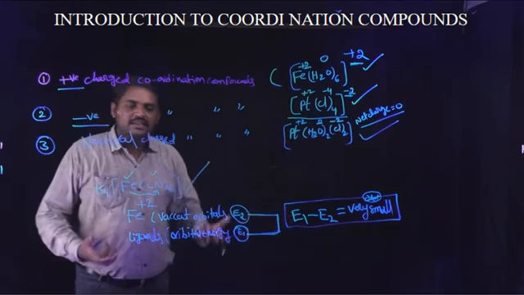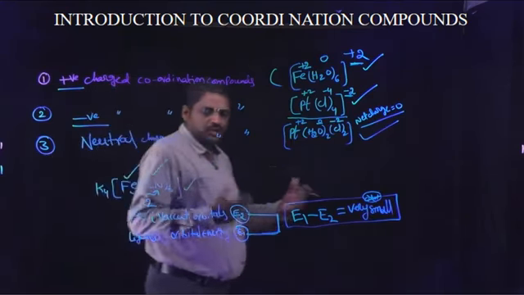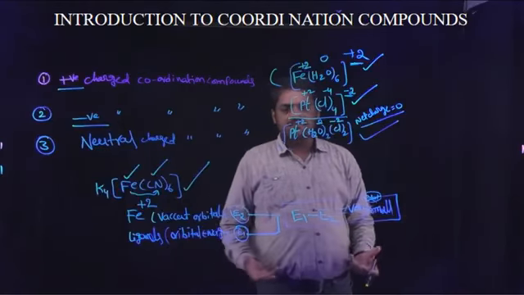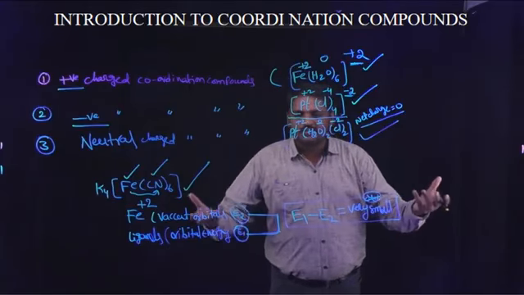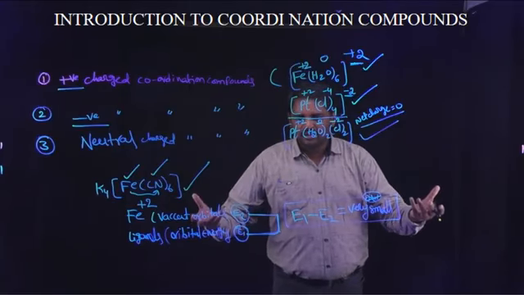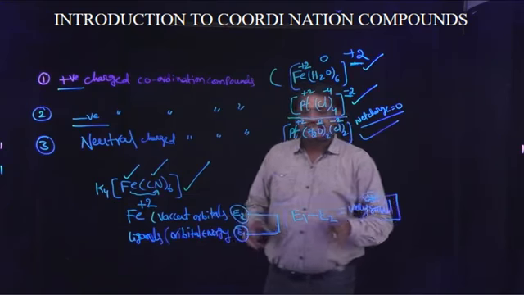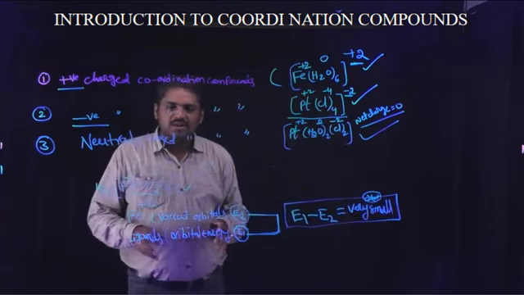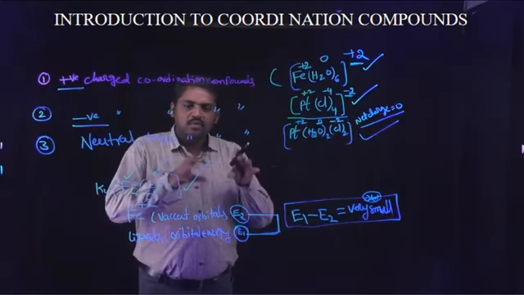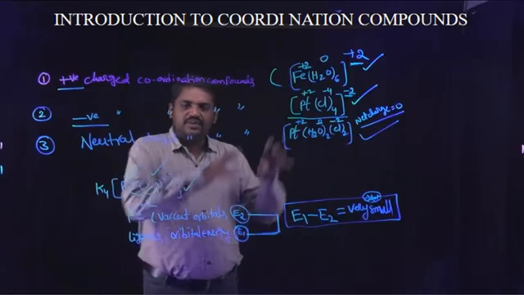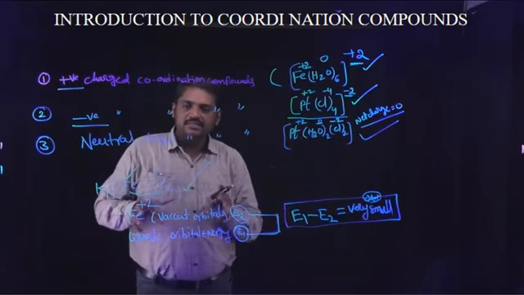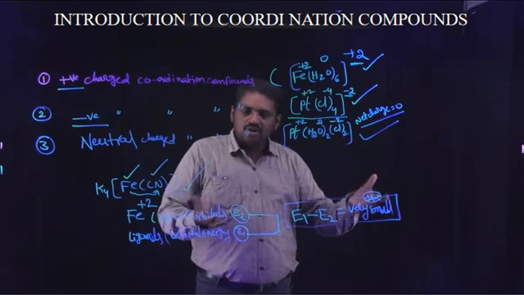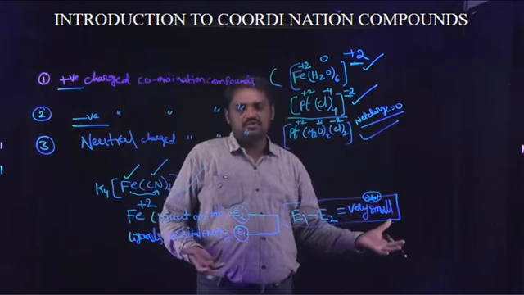This is an explanation for which molecules are suitable for the formation of coordination compounds: those in which the central metal atom's vacant orbital energy and the ligand orbital energy differ only very slightly.